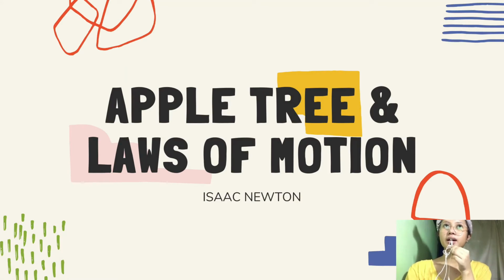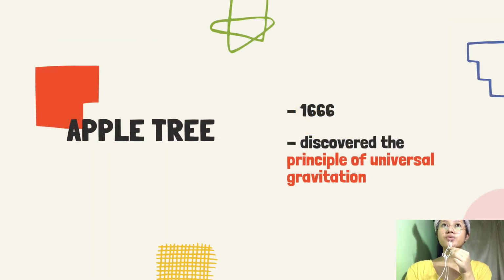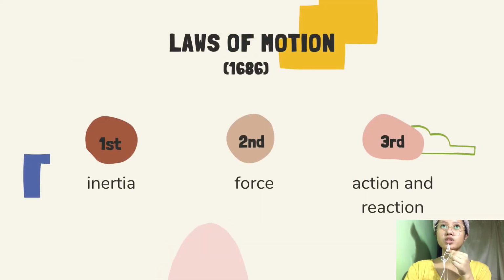So in this slide, I am going to talk about two discoveries of Isaac Newton. First is the apple tree. The apple tree incident was in 1666. He discovered the principle of universal gravitation by observing the fall of an apple while he was sitting in his garden. Following his gravitational discovery are the laws of motion. He presented this in 1686 in his seminal work Principia Mathematica Philosophiae Naturalis.